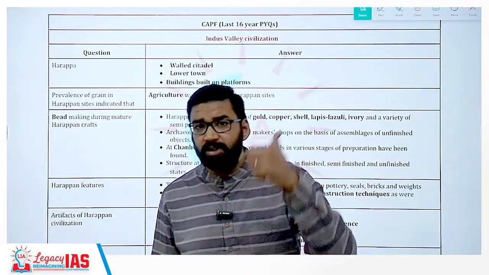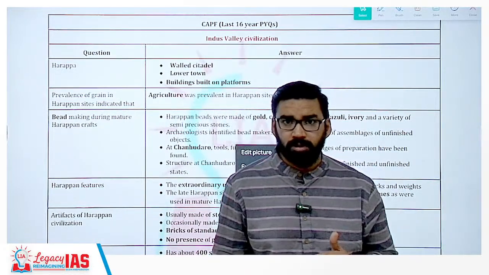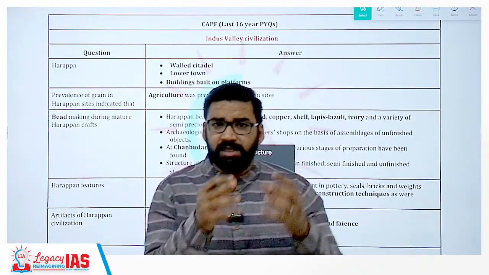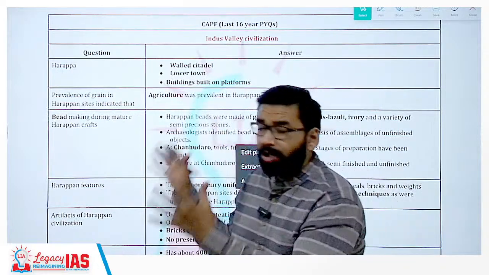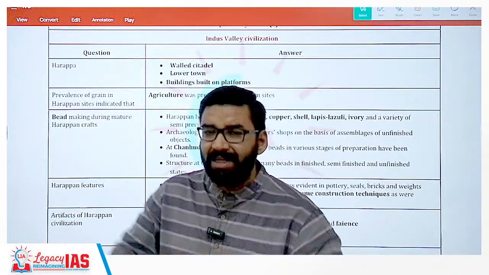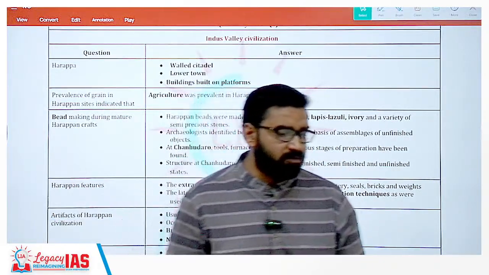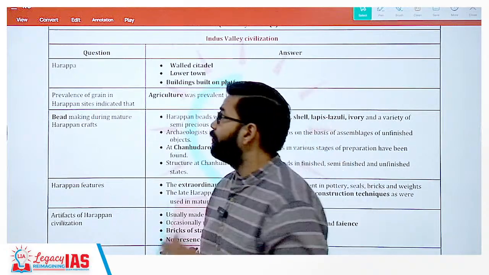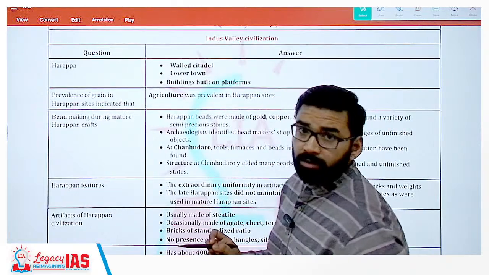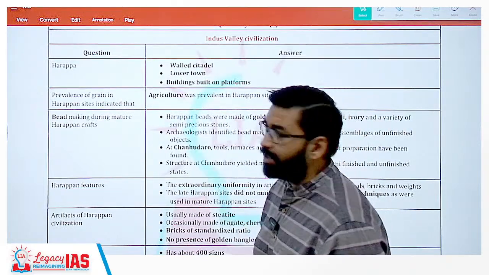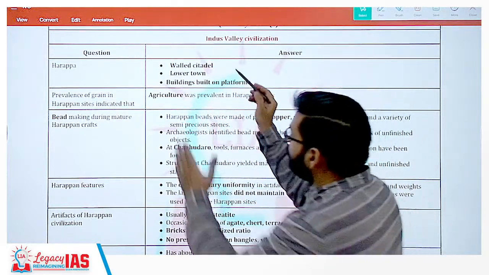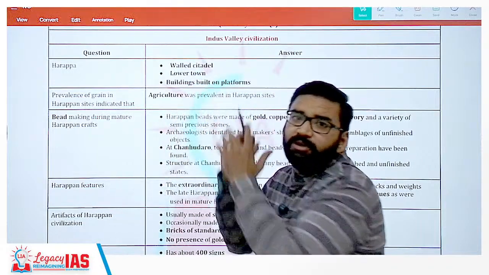The second important site which was discovered is called Mohenjo-daro. Clear? After this, various archaeologists saw that this whole city, this whole civilization was created on the Indus and its tributaries. That is why it is called the Indus Valley Civilization. Clear? Now the first important thing here is Harappa, a walled citadel. A lower town is also present in Harappa, and buildings built on platforms. Now these were some of the options; these are the features of Harappa.